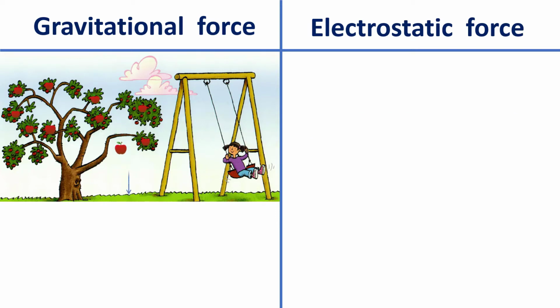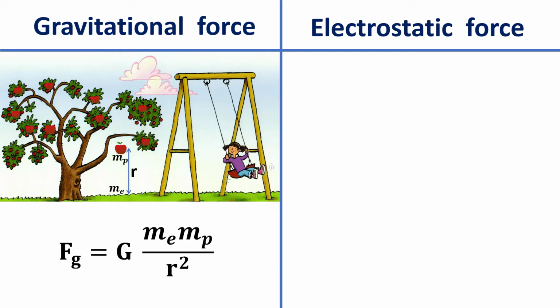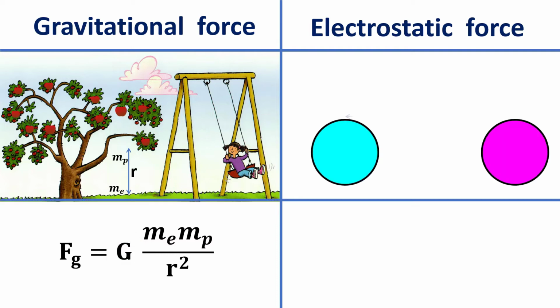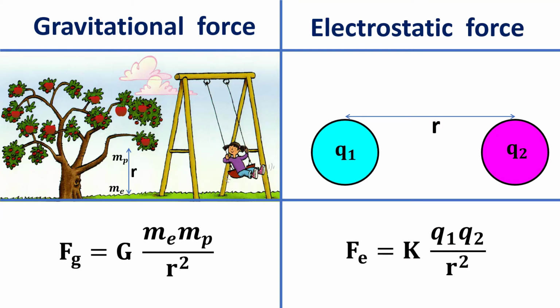Gravitational force is given by the universal law of gravitation. Fg equal to G me mp by r square, where G is the gravitational constant. Electrostatic force is given by Coulomb's law. Fe equal to k into q1 q2 by r square. k is the Coulomb constant.